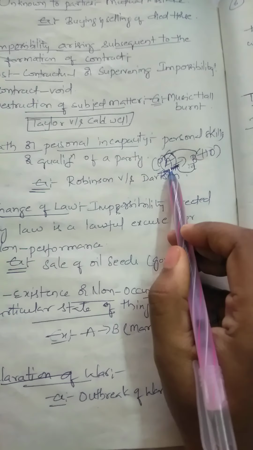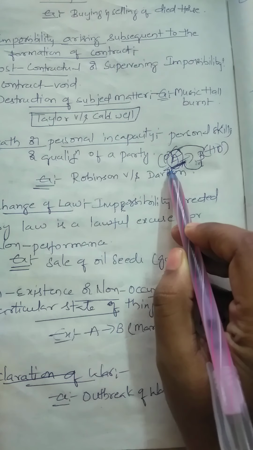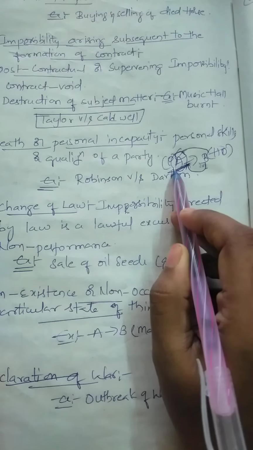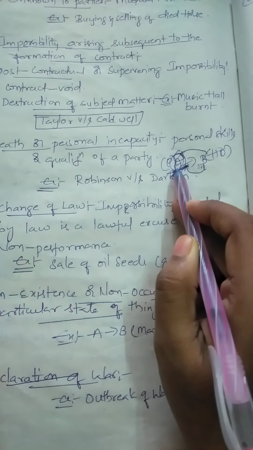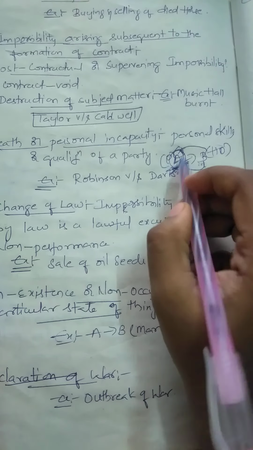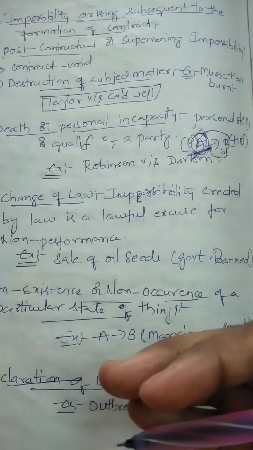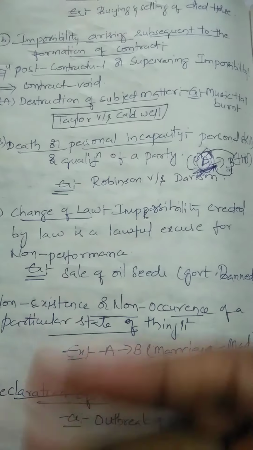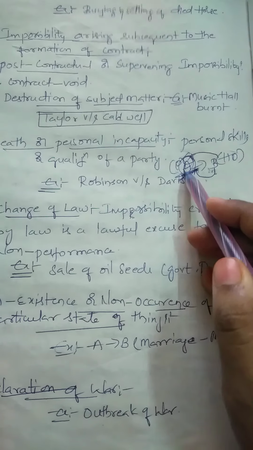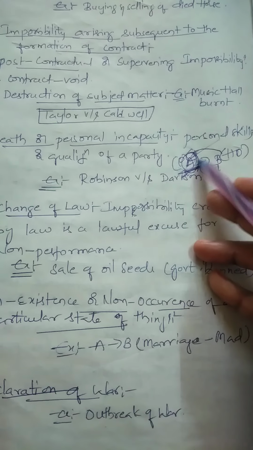Since A was an artist, can his son perform his obligations? After A's death, his son will become responsible, but his son cannot paint like A. So here the personal skills of A are involved.